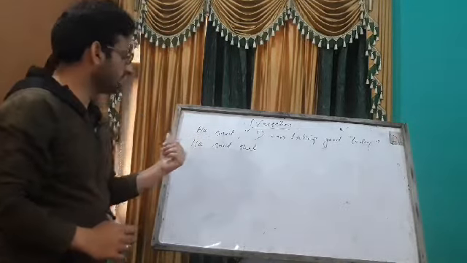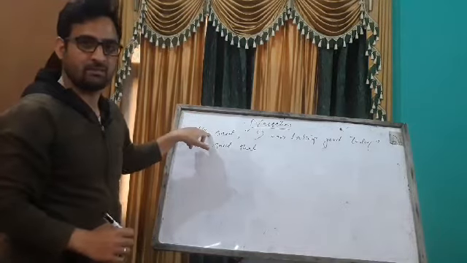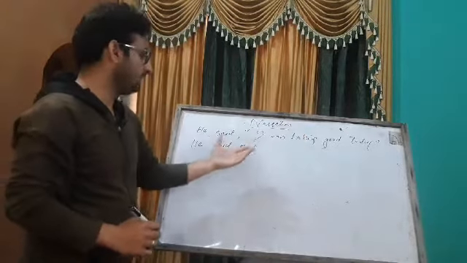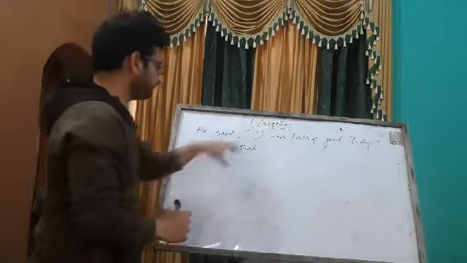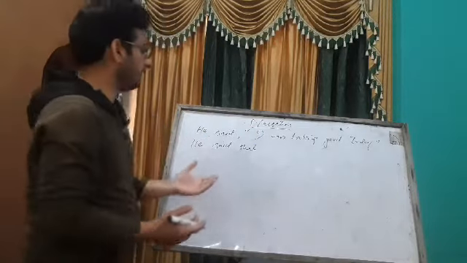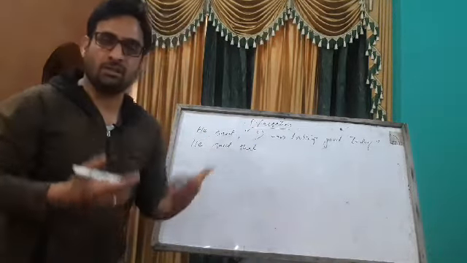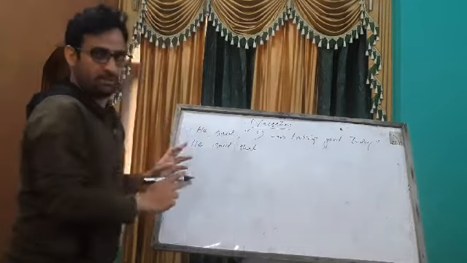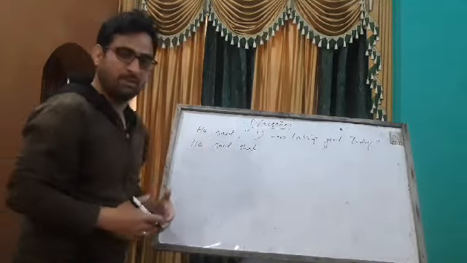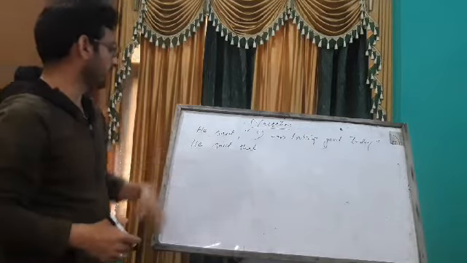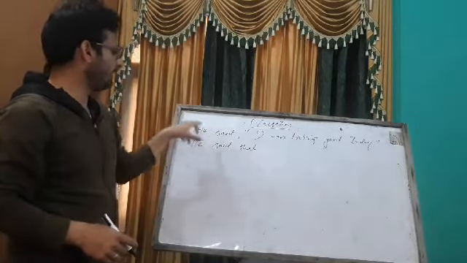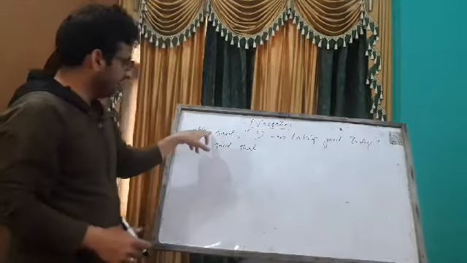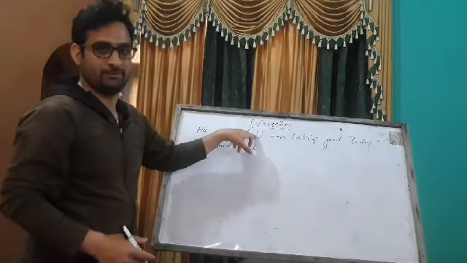Now, as we have gone through the rules, if reporting verb is in past tense, in indirect speech, we have to change the tense of reported speech, and obviously we have to change the pronouns as well. Now, how can we know which pronoun is to be changed into which other pronoun? We can get it from reporting verb. Who is the speaker? Who is speaking to whom? We can get it from here only. Now, he said, he is someone. He said, I'm looking good today. He is talking about himself.